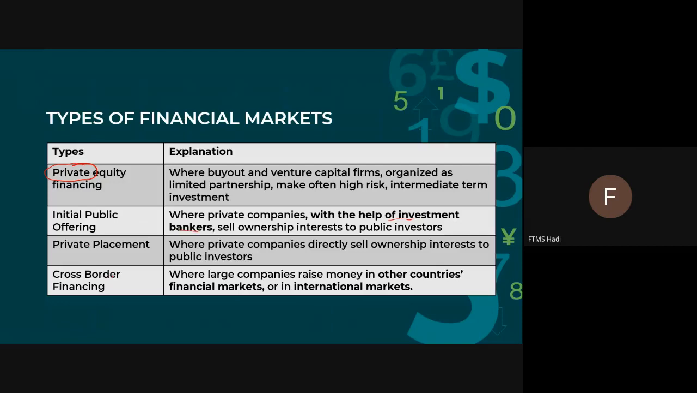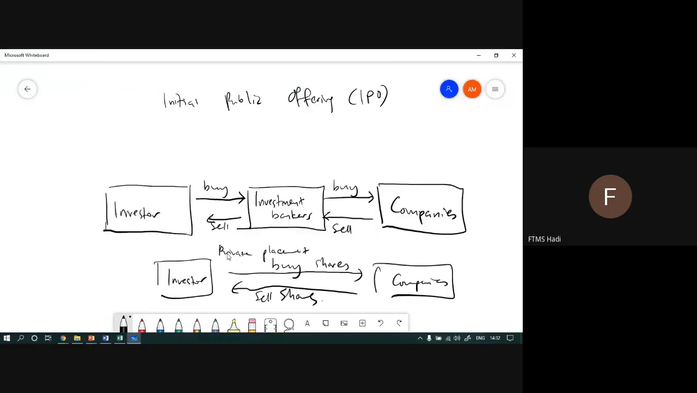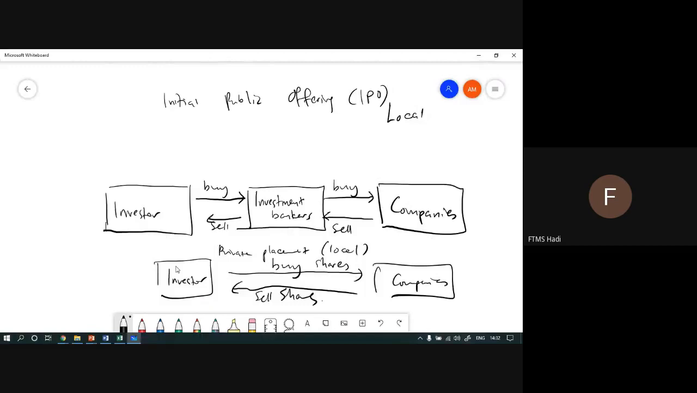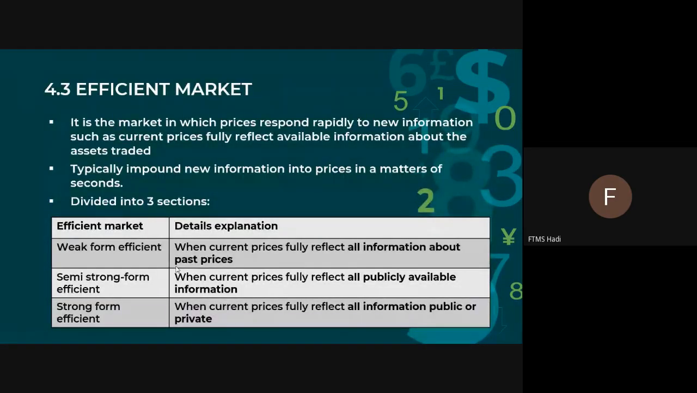The last one, cross-border financing. Cross-border financing is similar, except that IPO and private placement are more on local. But cross-border financing is more on local companies toward foreign investors, or foreign companies toward local investors. So one party must be a foreigner and the other party must be local, regardless of investor or companies. I think this is the last part.